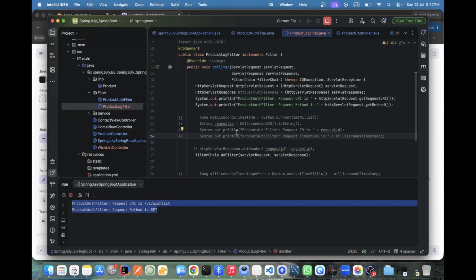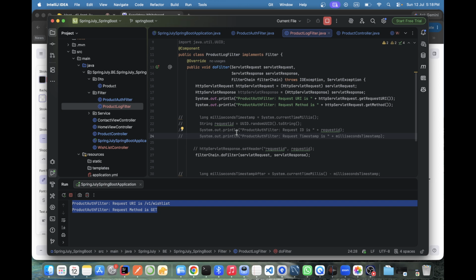Suppose there are like 10 HTTP requests. All requests will come, and all requests have to go through the filter only. Same thing advisor is also saying: all requests have to go through me only. An interceptor.